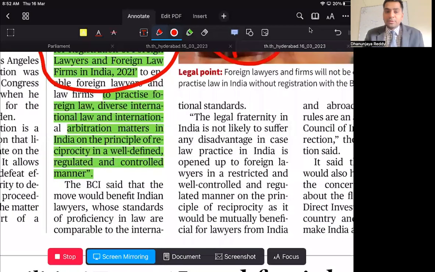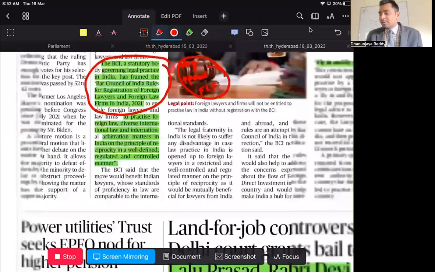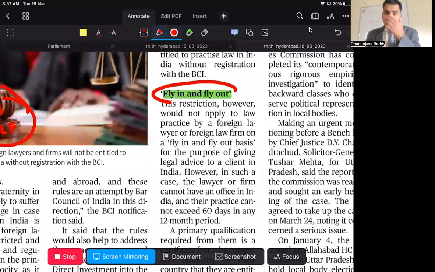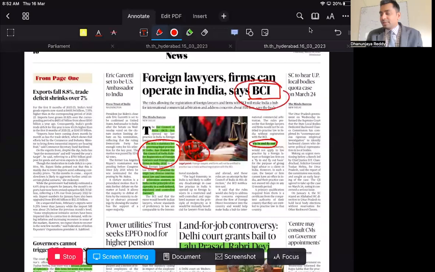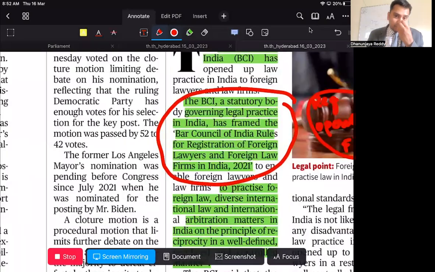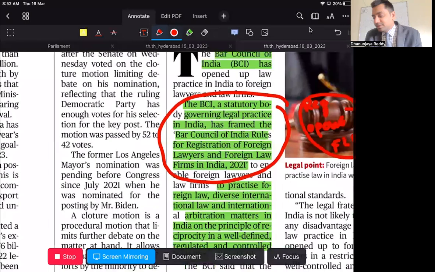Because in a globalized environment, foreign law, diverse international law, and international arbitration matters are evolving. As a result, it gives exposure to the Indian lawyers as well as to the foreign lawyers in India to expand their business models or to expand their knowledge. So the fly in and fly out model, they said you can come in. So BCI, just remember BCI is a statutory body governing legal practice in India.